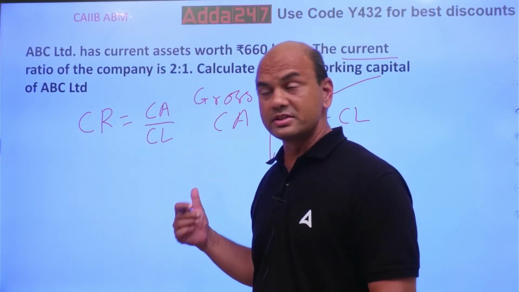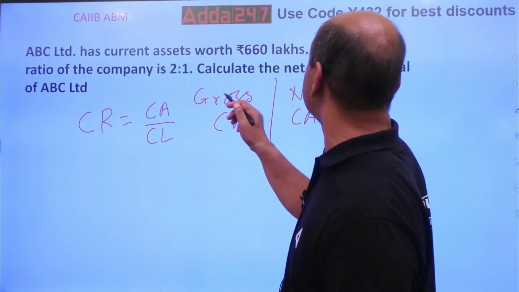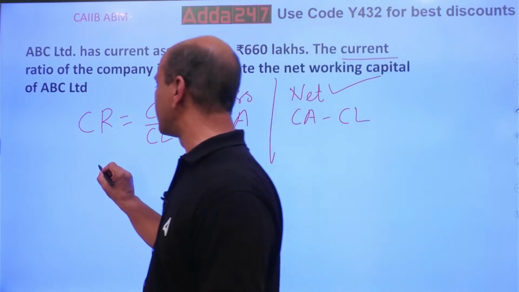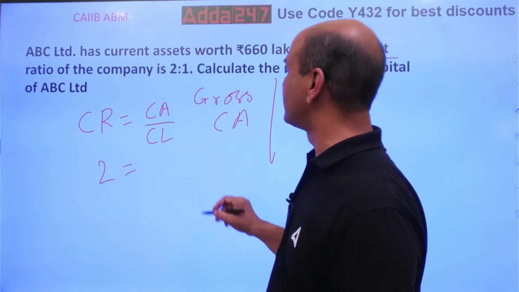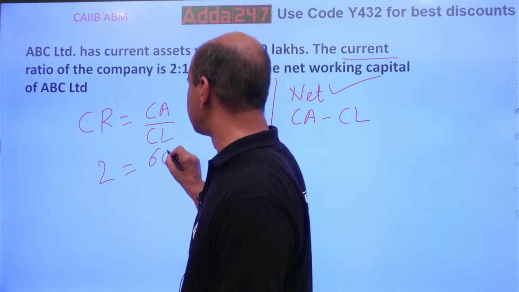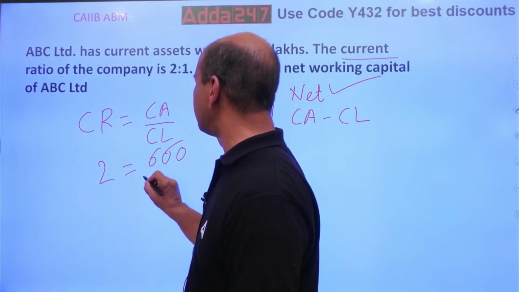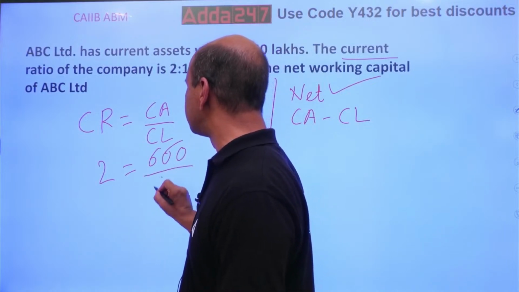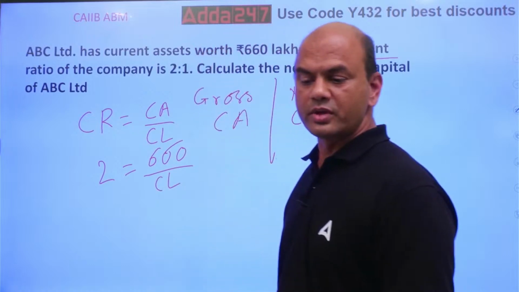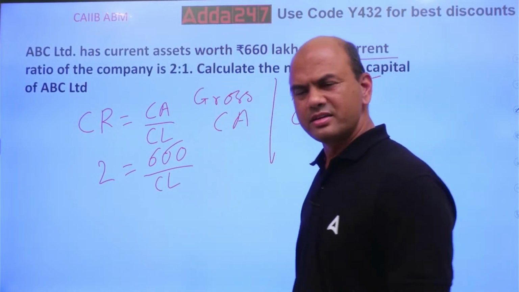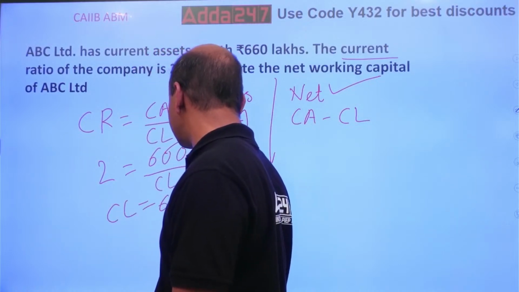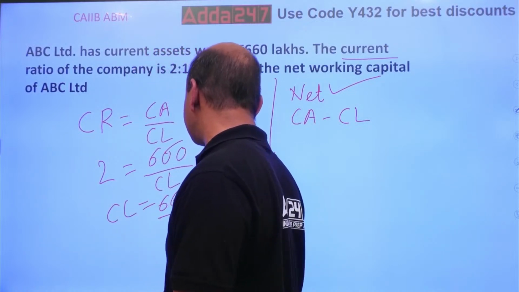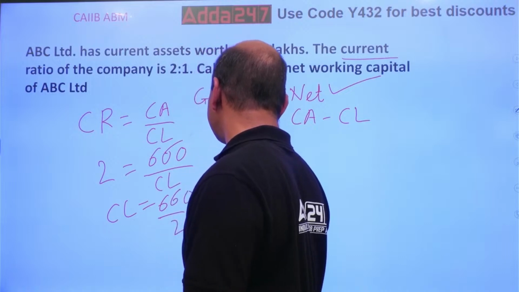Now, what is given? Current ratio of the company is given as 2:1, so take it as 2. Current assets are given as 660 lakhs. You want current liabilities, CL. So divide: CL equals 660 divided by 2, which is 330 lakhs.